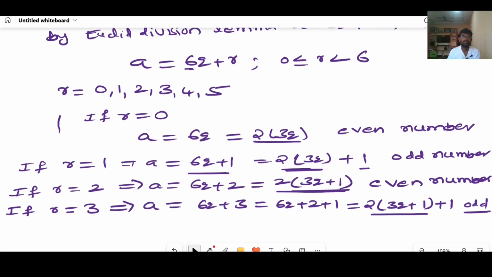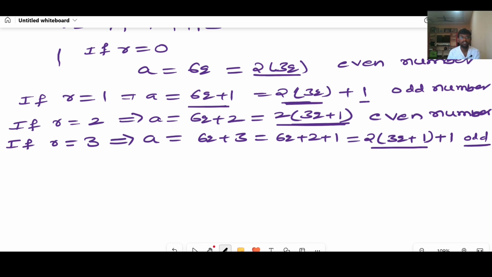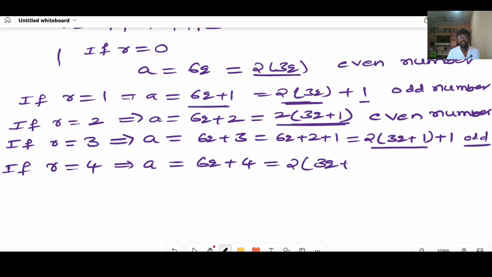Right now, I need to check another one, r equal to 4. That implies a equal to 6q plus 4. Here, if I take 2 as common, 2 into 3q plus 2. I can directly conclude that it is an even number, right? Because it looks like a 2 multiple. Even number.